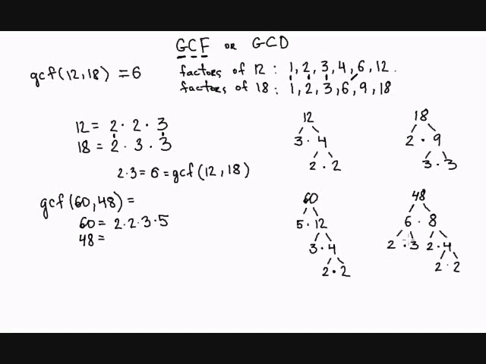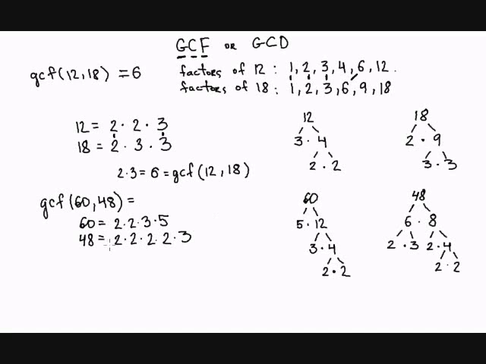So here we have the prime factorization of 48. It's 2 times 3 times 2 times 2 times 2. So it's very important to write all the prime factors and don't skip any of them. So we have 2 times 2 times 2 times 2 times 3.